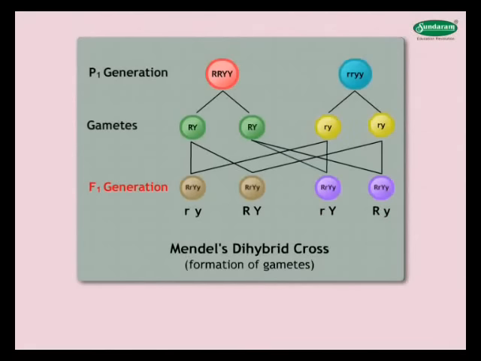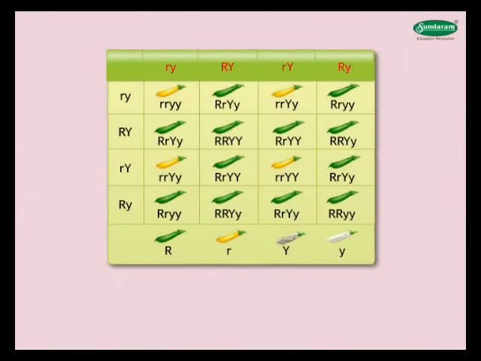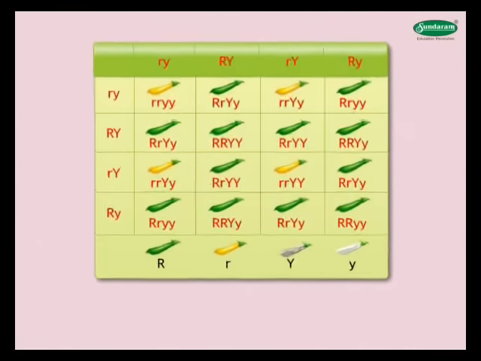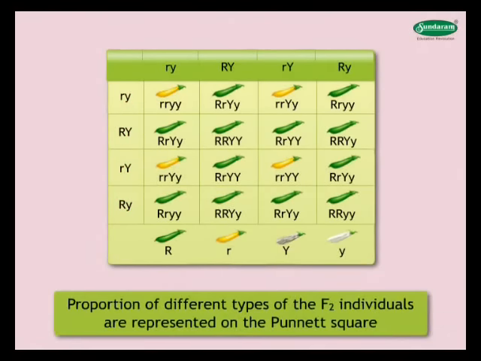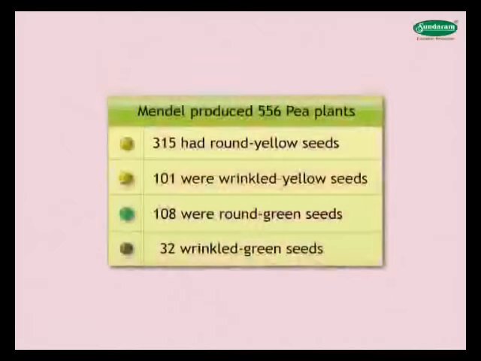When F1 generation plants undergo self-pollination, they give rise to the second filial generation F2. The 4 types of male gametes and the 4 types of female gametes give rise to 16 mating combinations, which are shown in the Punnett square or checkerboard diagram. The male gametes are arranged on the top of the board and the female gametes on the side. It should be noted that the proportion of different types of F2 individuals are represented on the Punnett square and not their actual numbers.